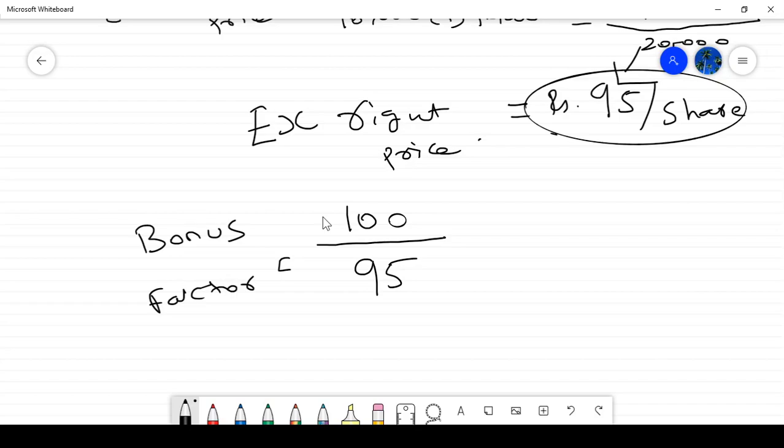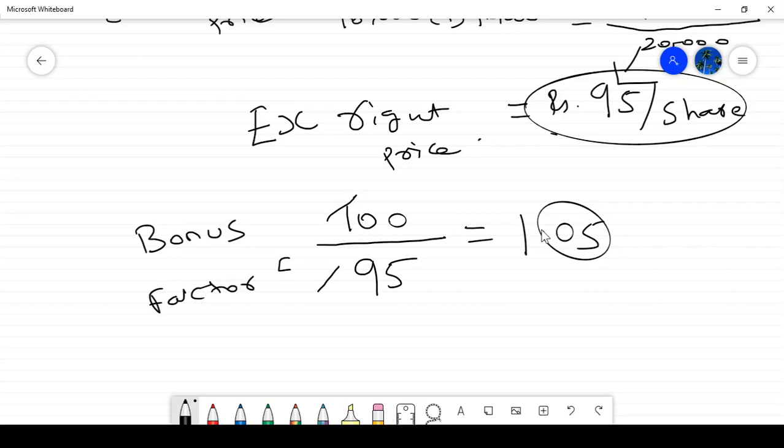This 0.05 is my bonus factor. Because of this 0.05 bonus factor only, my share price is reduced. Why? Because it was 100 rupees and you offered at 90 rupees, no? Because of that my overall share price got reduced.